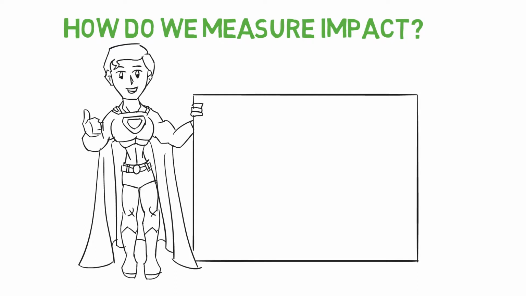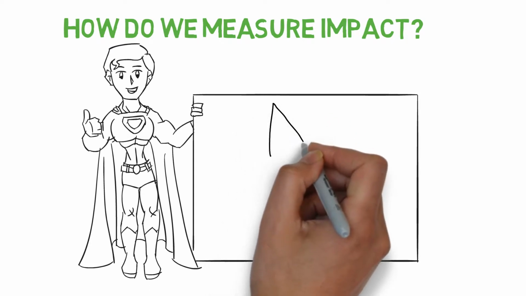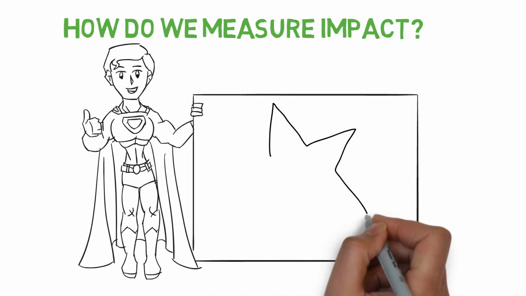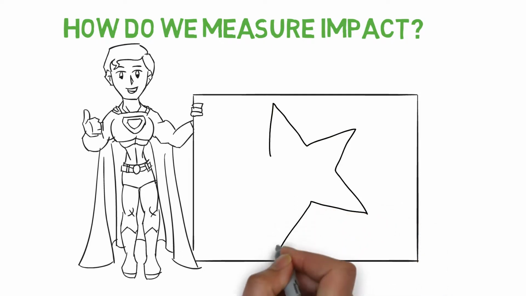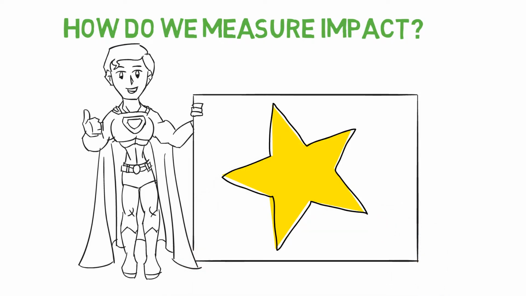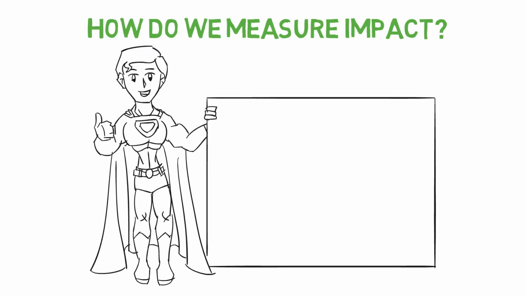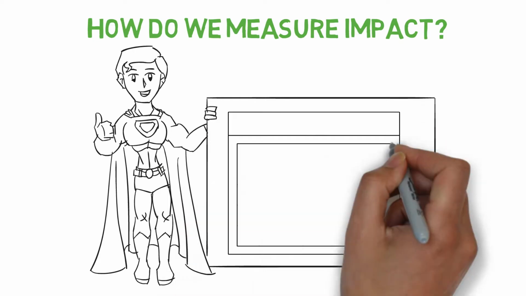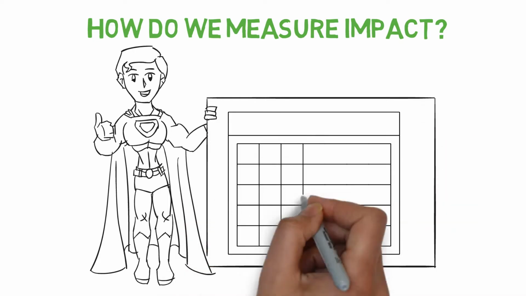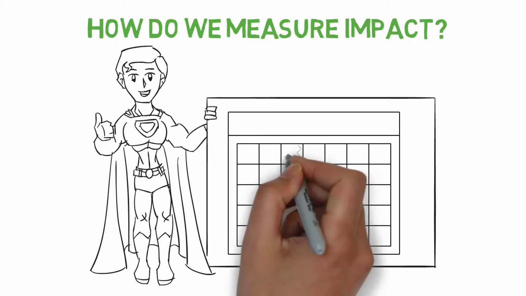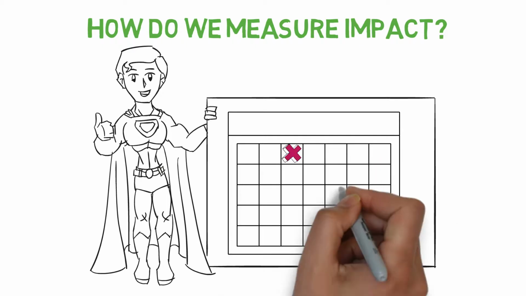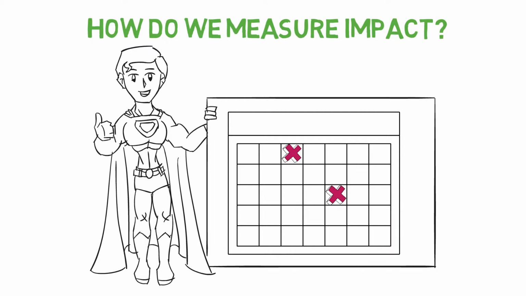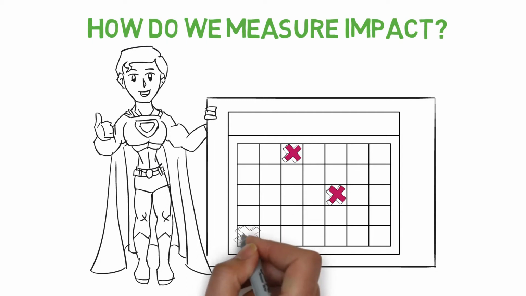Outcome star. This is used for charitable purposes, used to measure the impact you have on individuals. Each of these stars employs different outcome measurements, such as happiness, which the user fills out at intervals to demonstrate change. Social accounting and audit. Social accounting is the process of collecting information about the activities an organisation carries out, which are the intended outputs for day-to-day operations. This has been developed to help social impact be recorded and demonstrate to providers that a service is worth keeping.